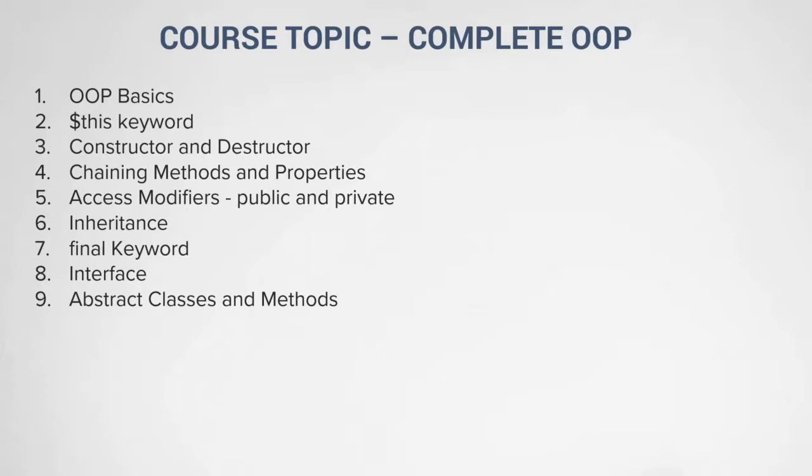An abstract class is nothing but a combination of a class and an interface. It is half interface and half class. Then static methods and properties. Basically, you can call a method or a property without even creating an instance of it. Then we talk about polymorphism. Poly means many and morphism means form.